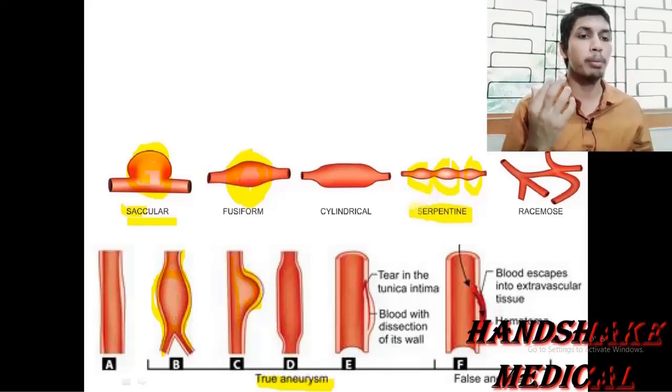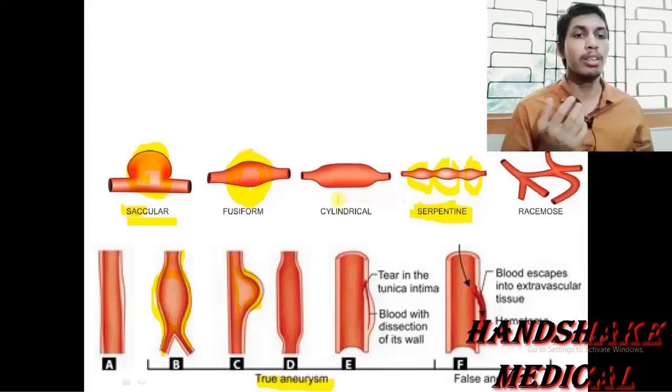So serpentine is snake like, and also known as the varicose type of aneurysm. As you have learned about varicosities, you have come across the word varicose in varicose vein. Likewise, it is a serpentine or varicose type of aneurysm on the basis of the morphology.